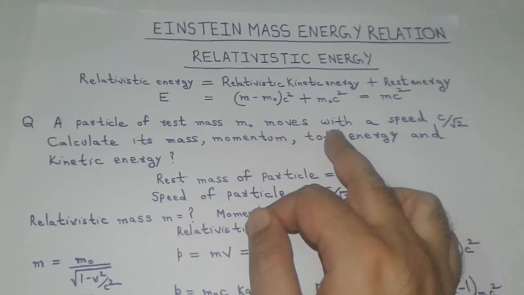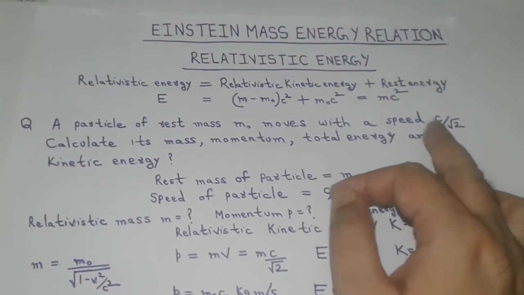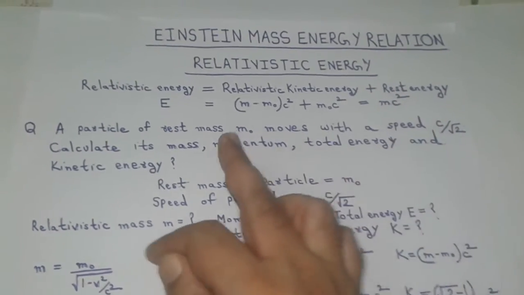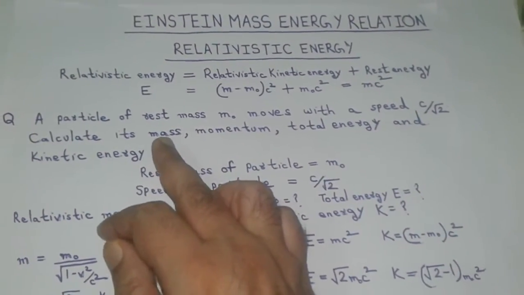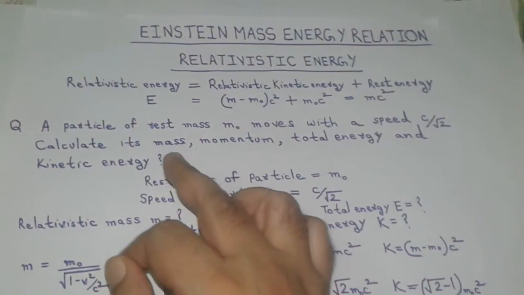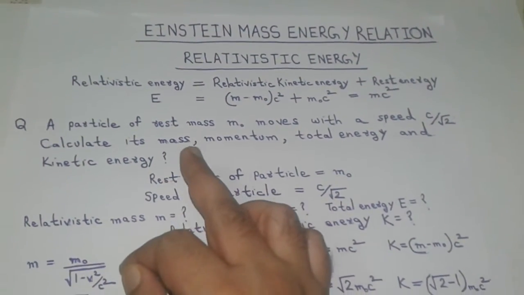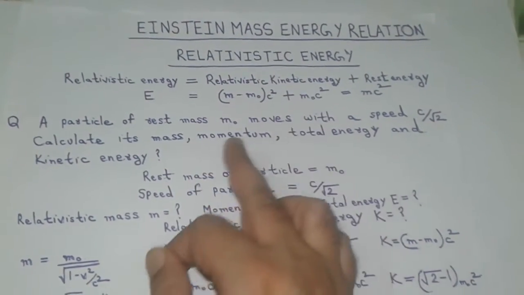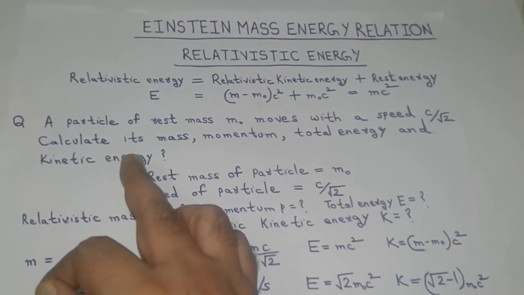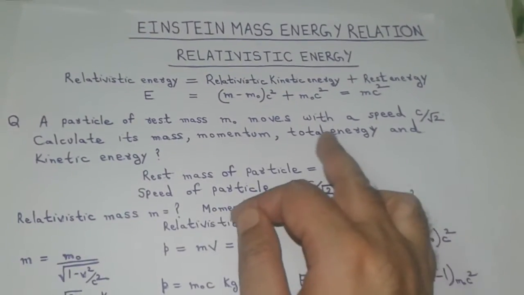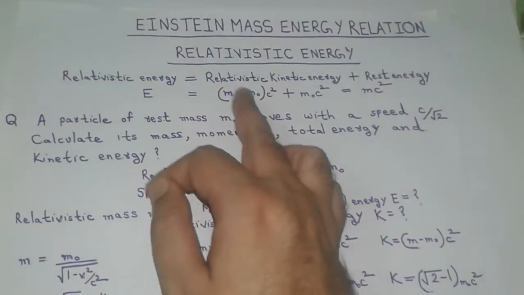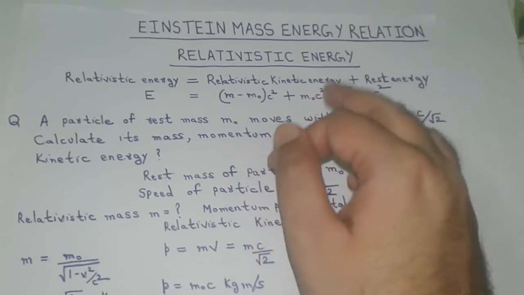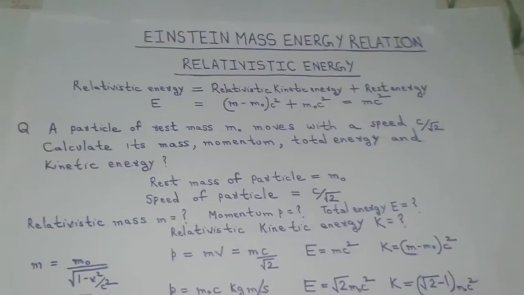Now when the particle is moving with a speed c by root 2, as we can see it is a very high speed comparable to the speed of light, then the mass which it will attain will be the relativistic mass. As a result of gain in relativistic mass, there is an excess gain in relativistic kinetic energy during the journey. So we have to find this kinetic energy and then the total energy, which will be the sum of this relativistic kinetic energy gained during the motion and the rest energy possessed by the body when its rest mass is converted into energy.